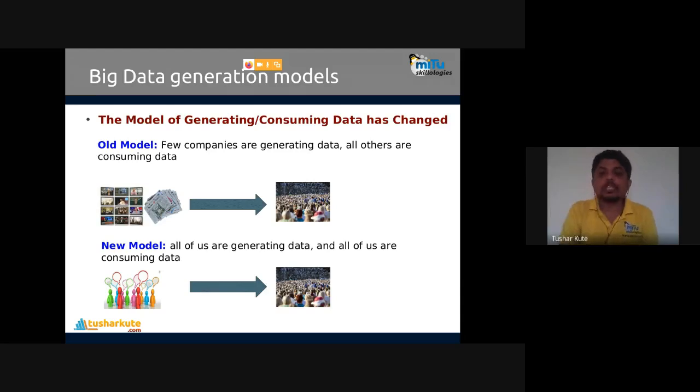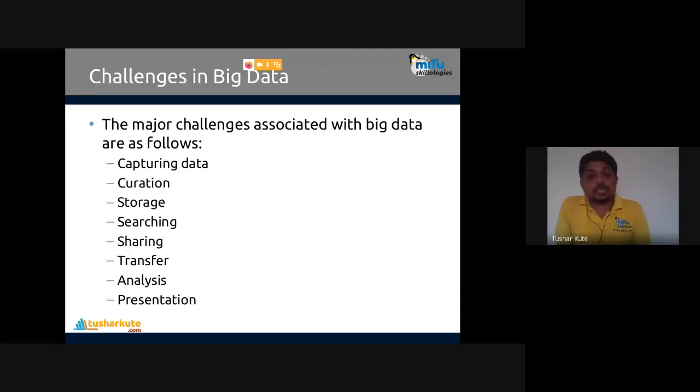So the last point is big data, and then we'll continue with data science again. The relations are there, that's why big data is very important to know. The major challenges associated with big data are as follows. Obviously, if you are not working with big data, you may not know these challenges, the things that you basically perform with big data.